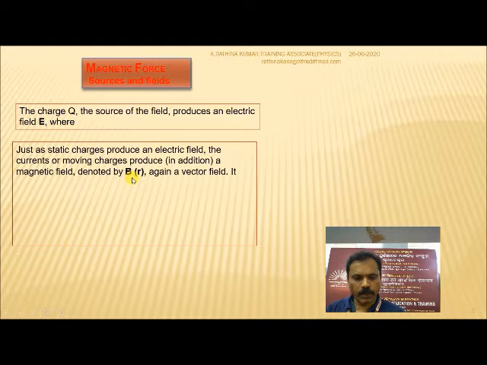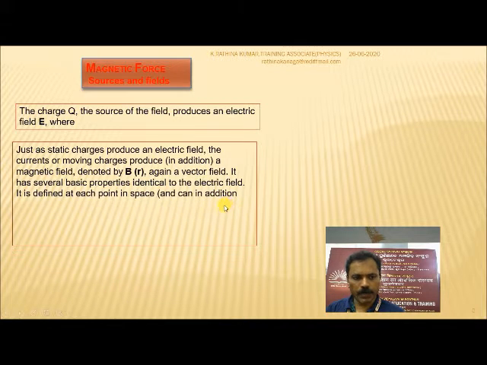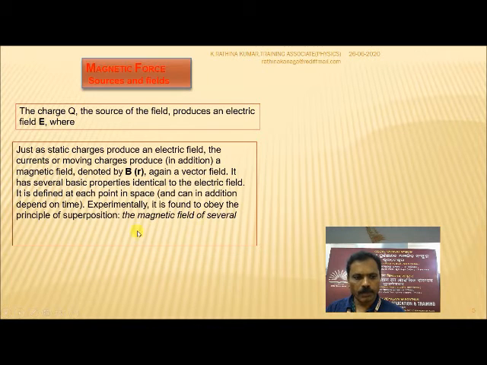It is denoted by the symbol B, where r is a distance, and B is the symbol for the magnetic field. Again it is a vector field. It has several basic properties identical to the electric field. It is defined at each point in space and can in addition depend on time. Experimentally, it is found to obey the principle of superposition: the magnetic field of several sources is the vector addition of the magnetic field of each individual source.